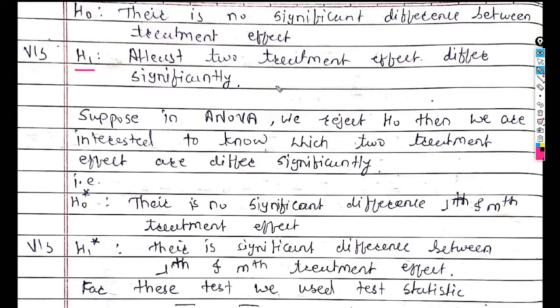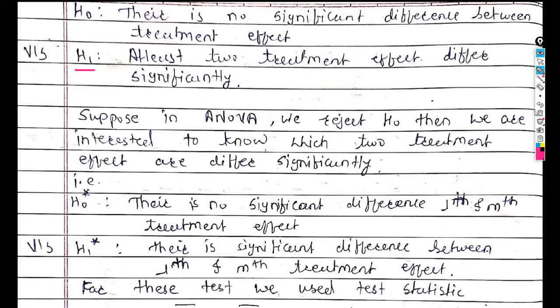So with the help of the ANOVA table for CRD we give a conclusion about this hypothesis. If our F calculated value is greater than the critical value, then we reject H0 at the given level of significance. Suppose in ANOVA we reject H0, then we are interested to know which two treatment effects differ significantly.